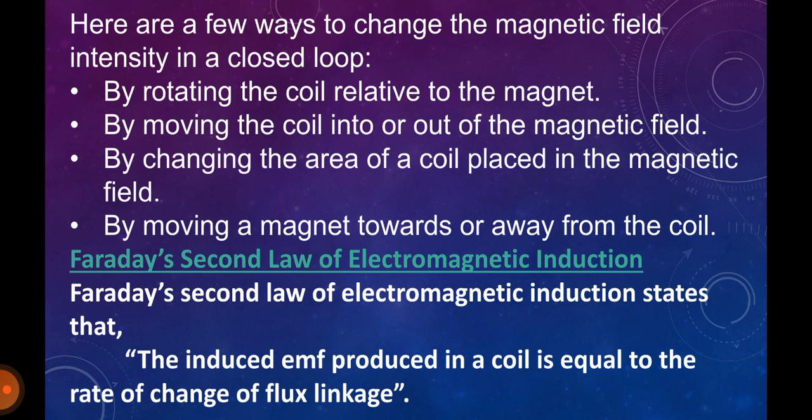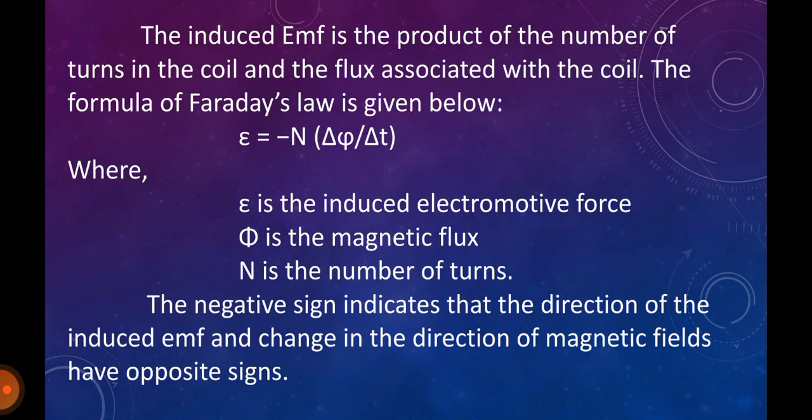Then we will see Faraday's second law of electromagnetic induction. This law states that the induced EMF produced in a coil is equal to the rate of change of flux linkage. The induced EMF is the product of the number of turns in the coil and the rate of change of flux associated with the coil.